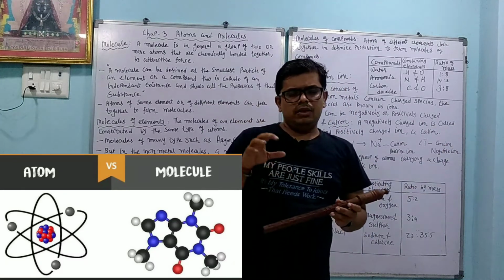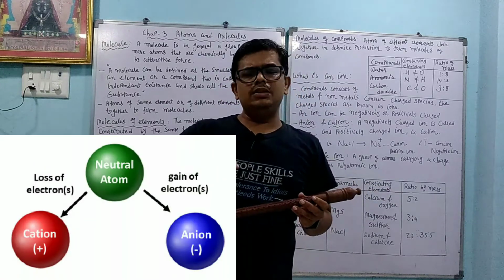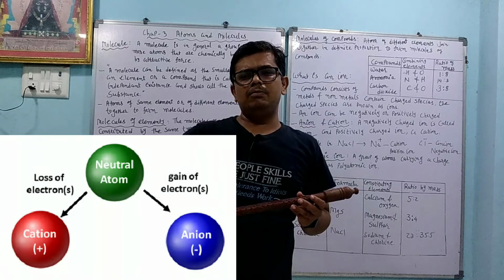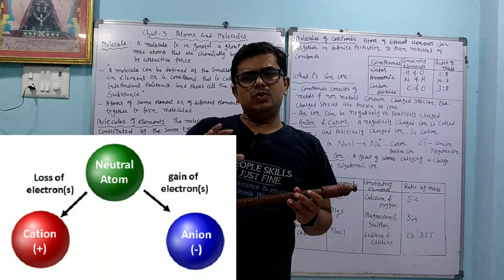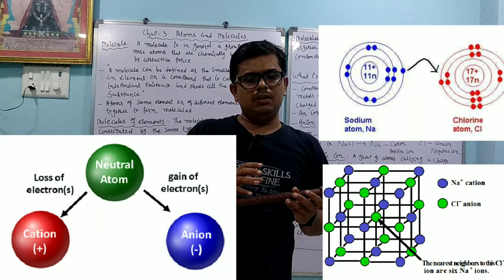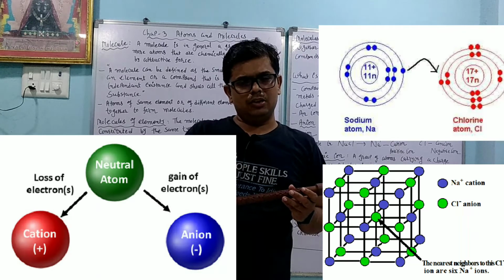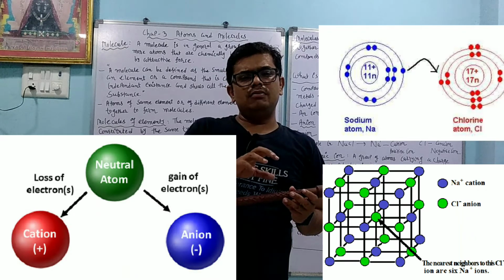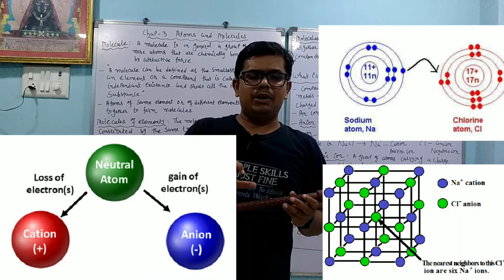Dear student, ionic compounds are those compounds which make the bond by exchange of electrons. Like sodium has a tendency to lose electron because it is a metal, and chlorine is a gas, a non-metal, so it has a tendency to gain the electron. Because of that reason we get NaCl in the Na+ and Cl- form.